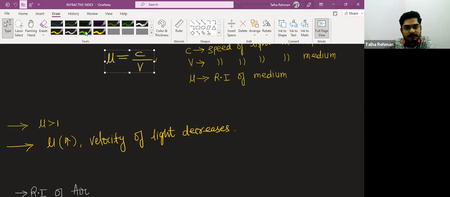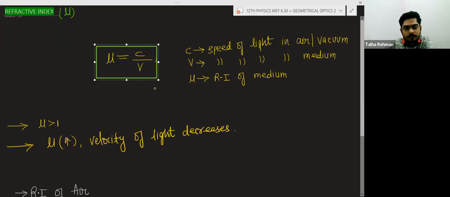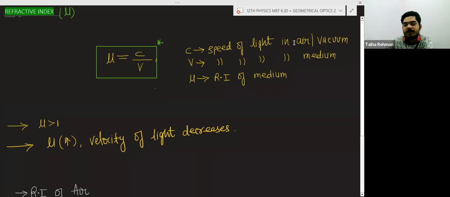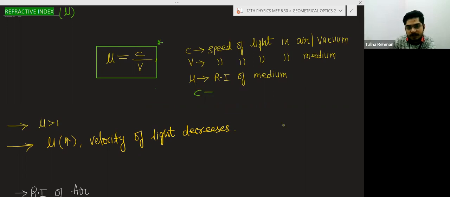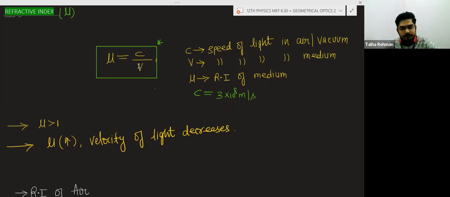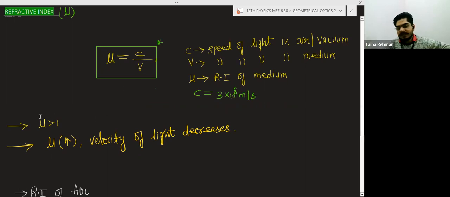What is refractive index? C is the speed of light in air, and we know the speed of light in air is 3 into 10 to the power 8 meter per second. So the value of C is 3 into 10 to the power 8 meter per second. And V is the speed of light in any other medium like water, and refractive index will always be greater than 1.